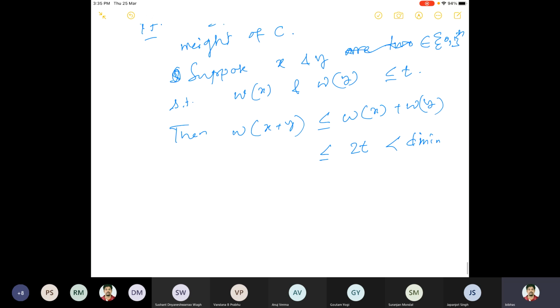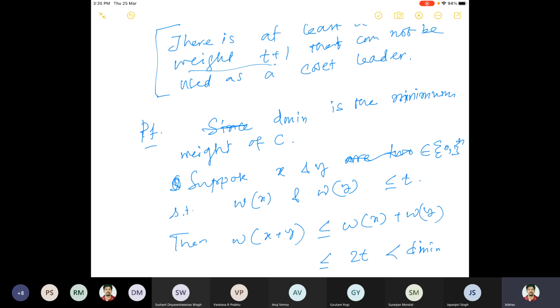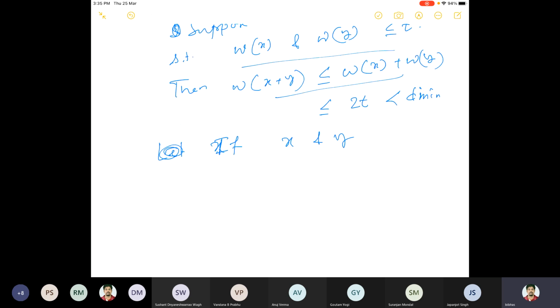Now, what we want to prove is that if x and y have these properties, then x and y can be used as coset leaders. That means they should not belong to the same row of the table. So suppose x and y are in the same row, and because each row is called a coset, suppose they are in the same coset,